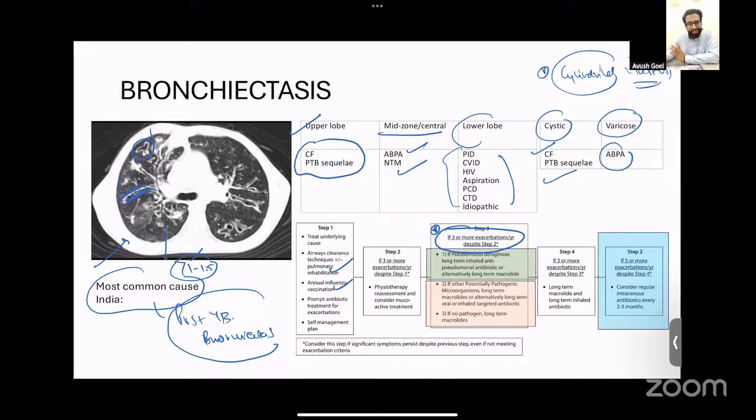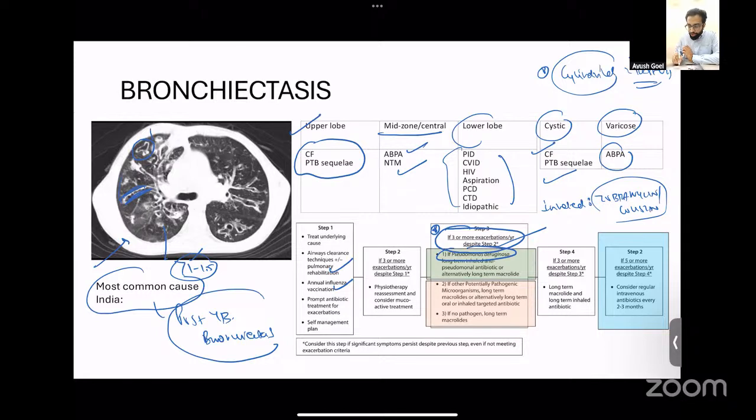So how do you choose the antibiotics? If the patient is having Pseudomonas infection, then you give inhaled antibiotics, and the antibiotic of choice is either tobramycin or colistin.